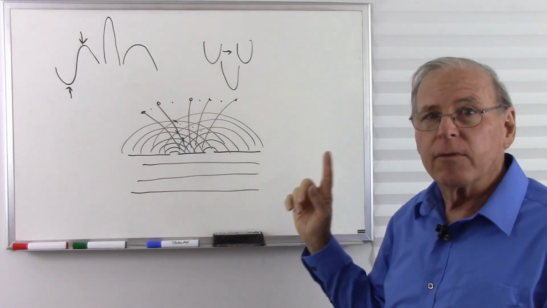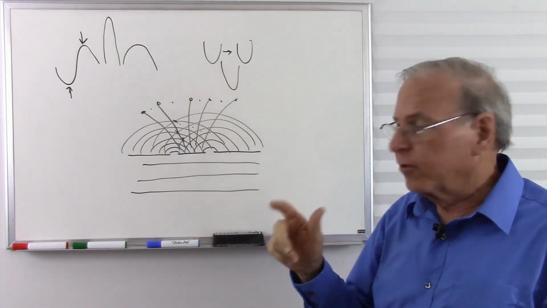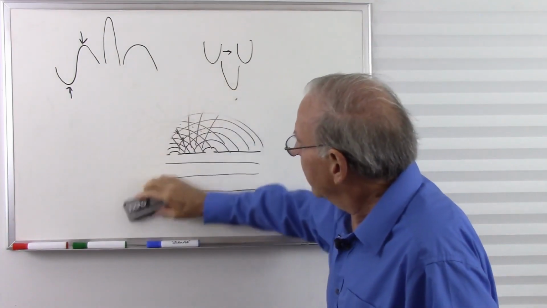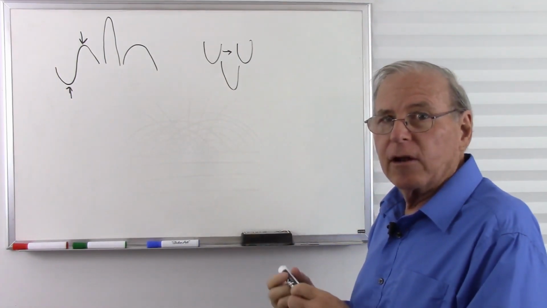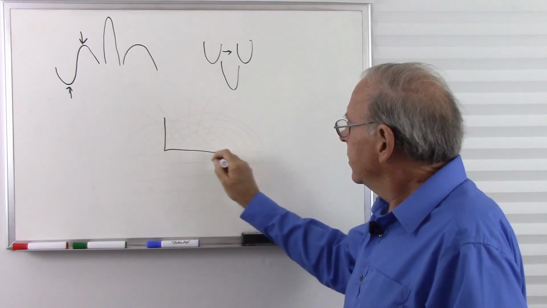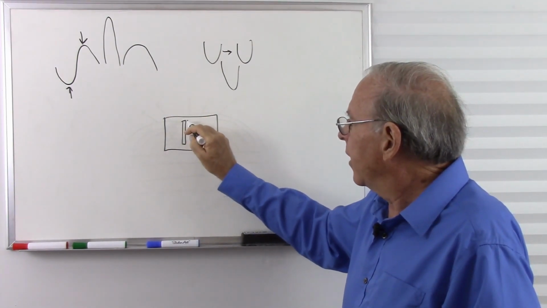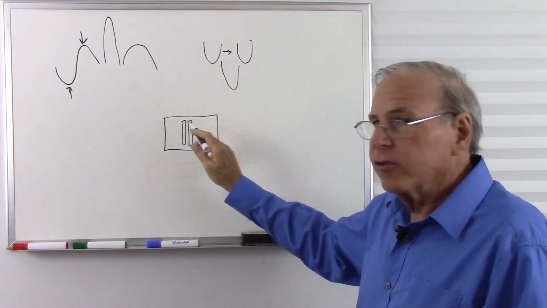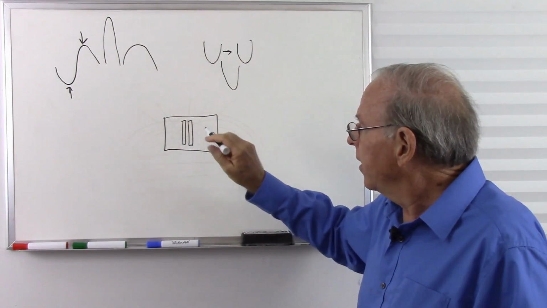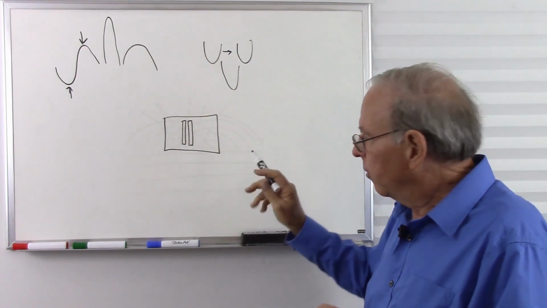And if we do the same thing with light, we call this a double slit experiment for this reason. Let's make a cardboard or metal wall and put two very close together slits. Two tiny slits very close together. So we have the same thing. We have a wall and a place for the energy to go through.